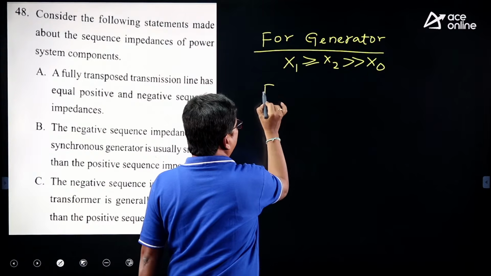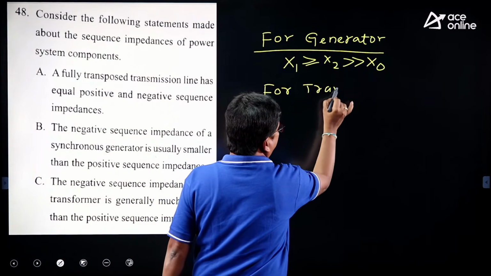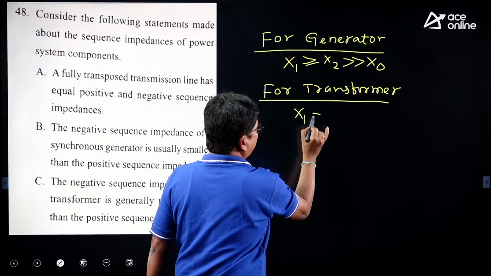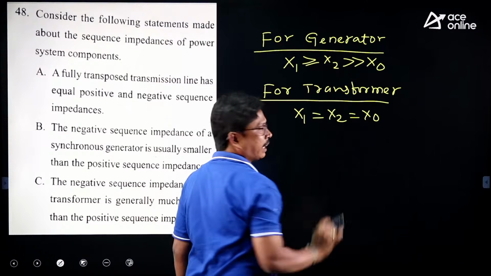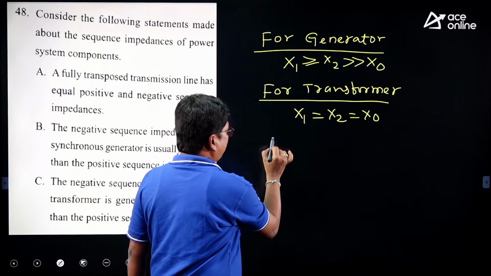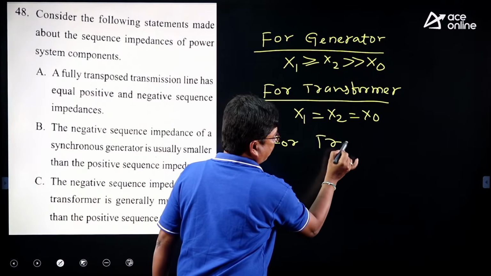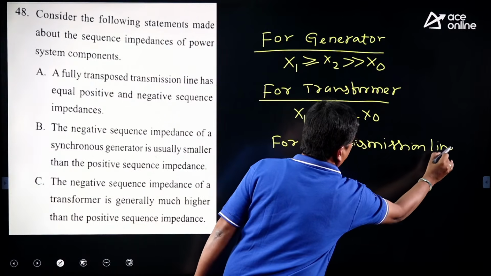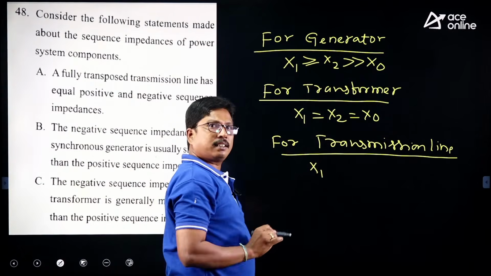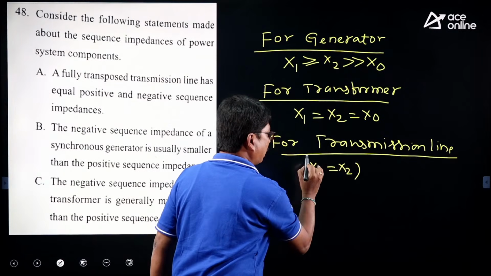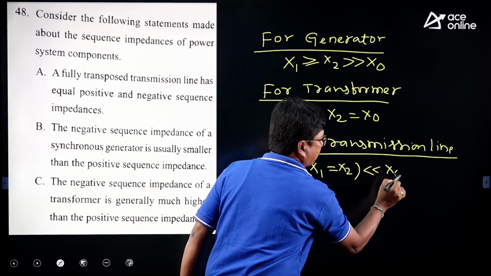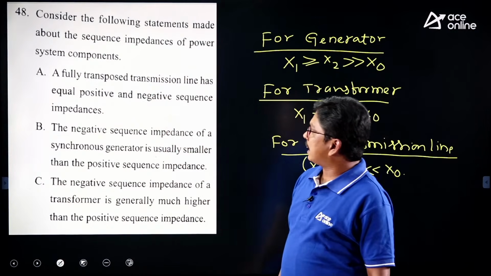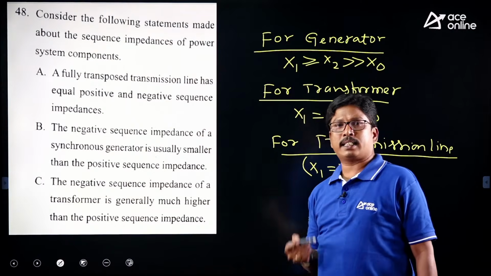For a transformer, positive sequence, negative sequence and zero sequence reactance are all exactly equal. And for a transmission line, the positive sequence and negative sequence reactance are exactly equal, and very much less than the zero sequence reactance.